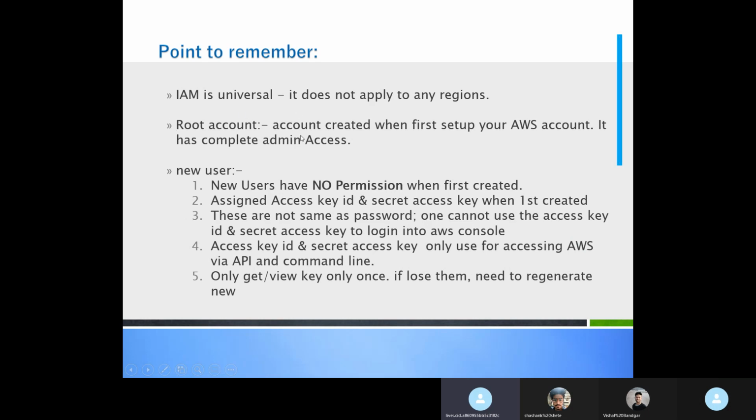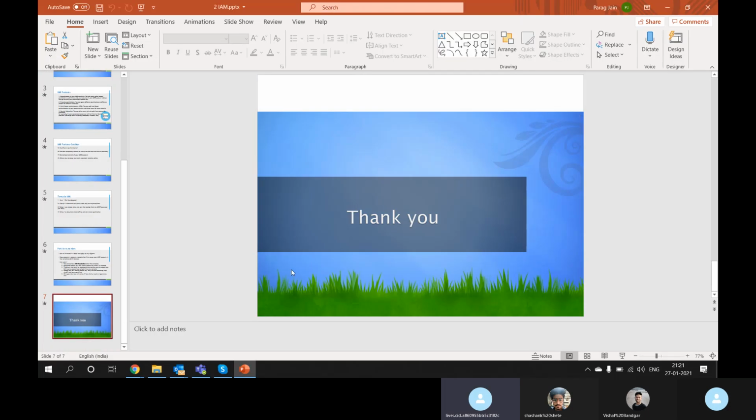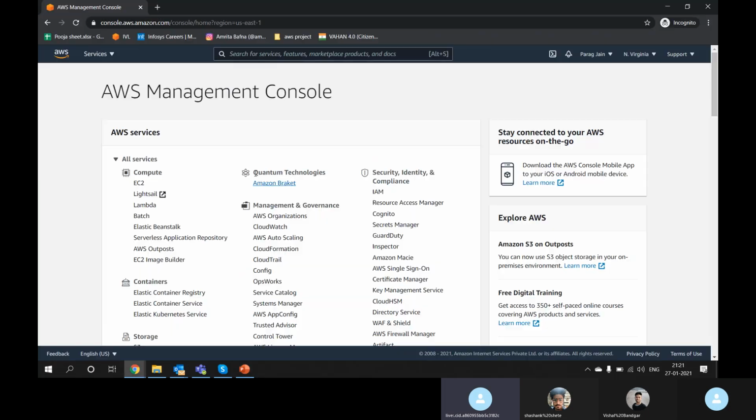Root account is basically used to create your AWS account the first time. It has the admin rights. If you create any new user in AWS, it has no permission. Access key and secret key are provided. They are not the same as the console passwords. We will go to the lab today and see how we can create these.